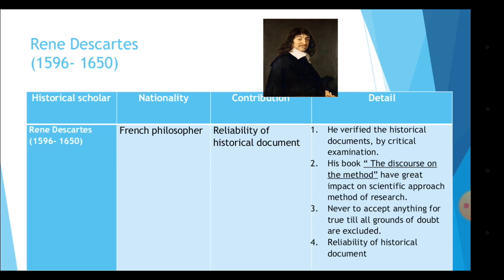Now, what is this book's name? The book name is Discourse on the Method. This is very important from the fill-up point of view. Never accept anything as true till all grounds of doubt are excluded. So this is an important point of study, that we should not accept anything till we know all points of reality. Reliability of a historical document: we need to study how reliable the historical document is.